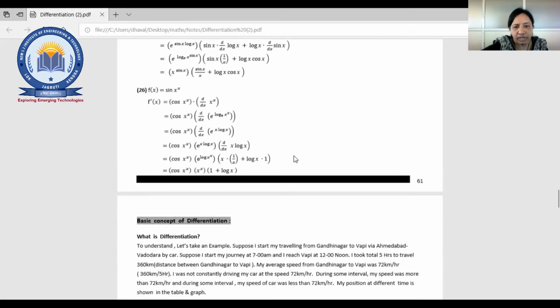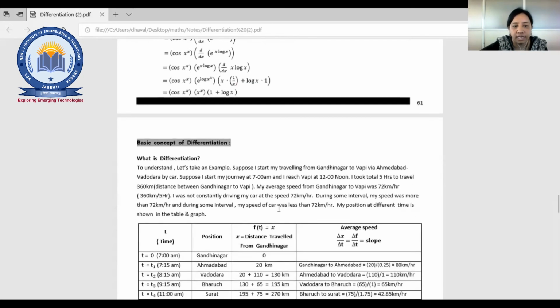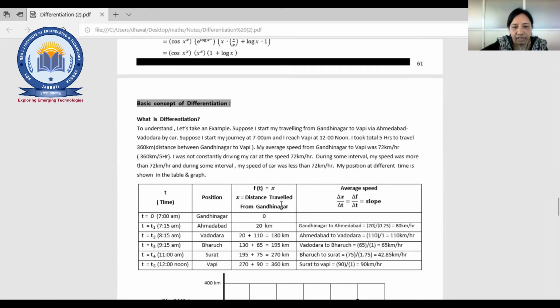Okay, now we have seen almost all types of examples in differentiation. Now what is the use of differentiation? Where can it be used? What is the application of differentiation? Here it will be explained with a small example, that is, why differentiation is required.